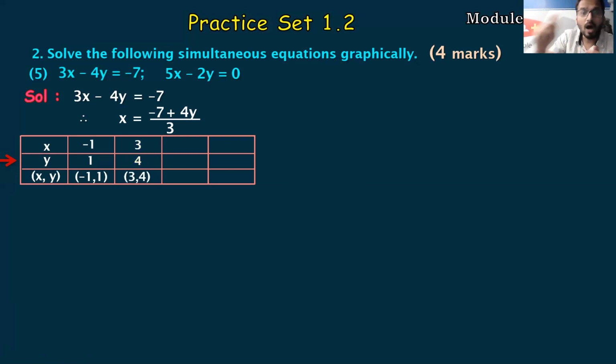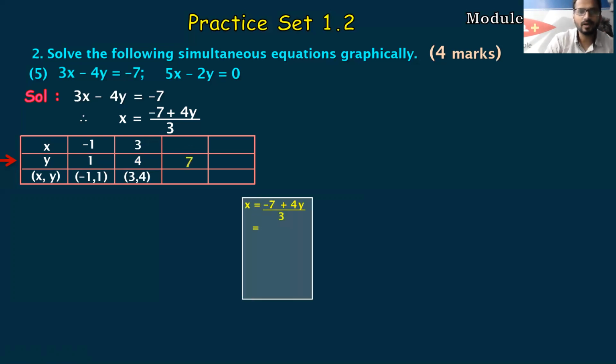Next, how to assume the next value now? Whatever value you have taken in the previous case for y, in this case it is 4, plus the denominator. Remember this, students, plus the denominator. So 4 plus 3 is 7. Let's do the calculation part. Minus 7 as it is, 4 as it is.